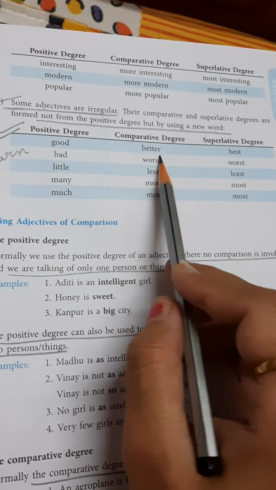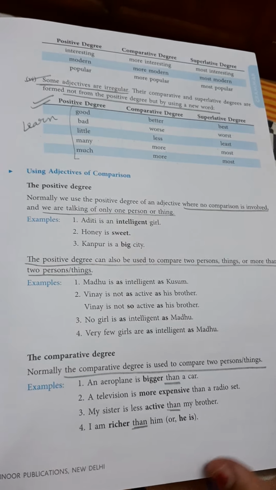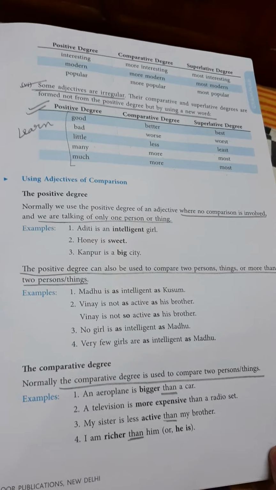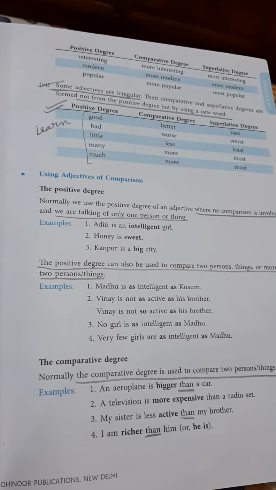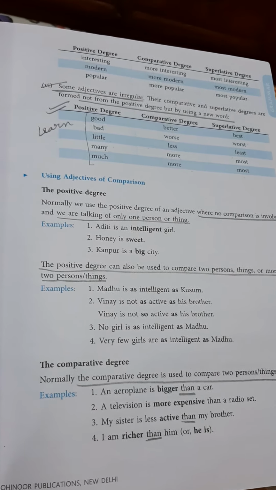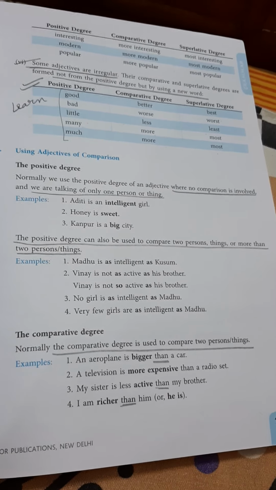And students, please learn all these degrees. Clear? Because you usually make mistakes in such adjectives only. Now, the next topic is using adjectives of comparison. Means when we compare two adjectives or two nouns, then how to use the degrees of comparison. Like we can use positive degree or comparative degree or superlative degree.